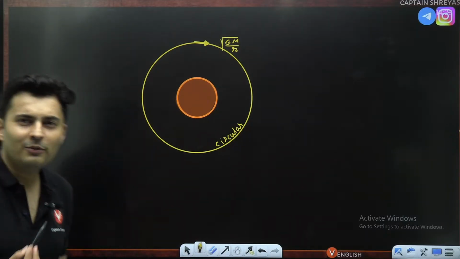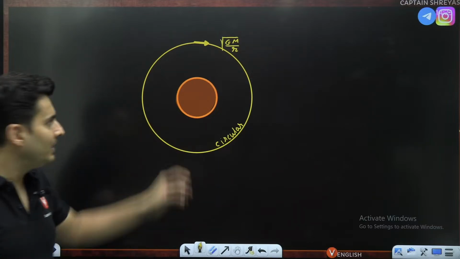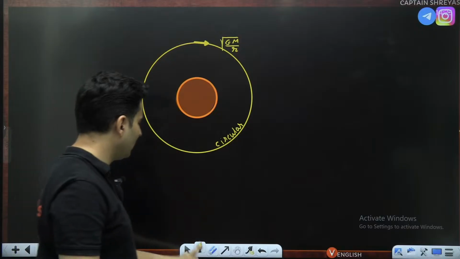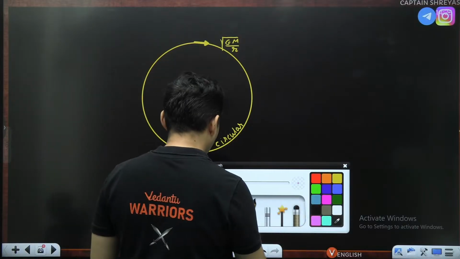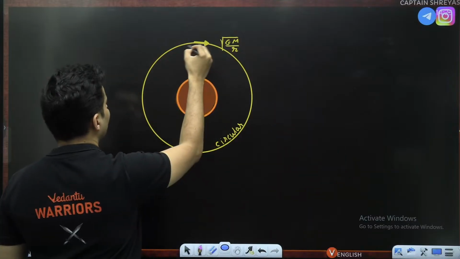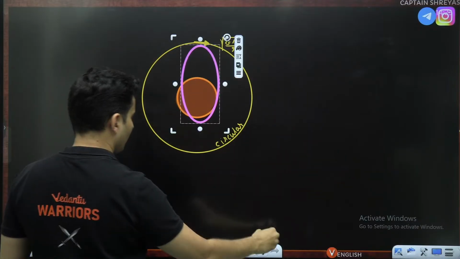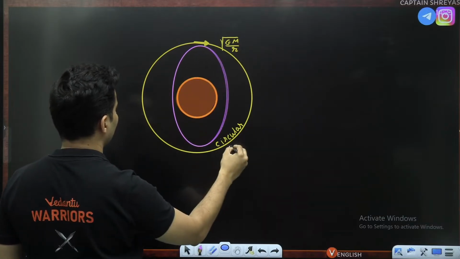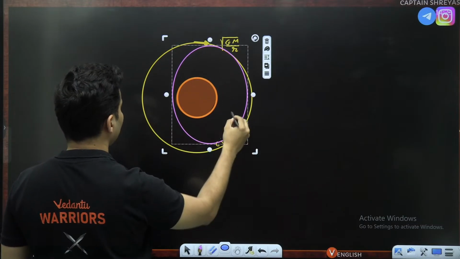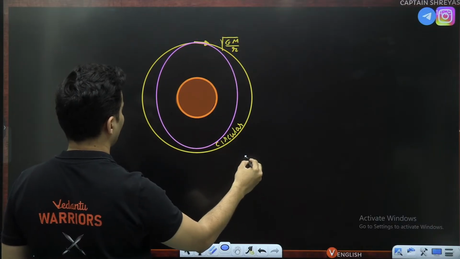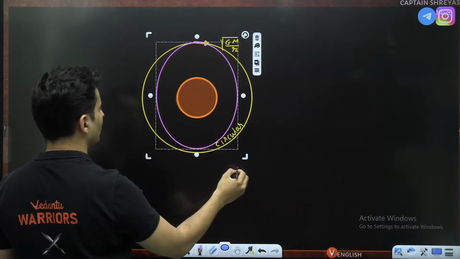But what if you throw it with slightly lesser speed? Imagine the satellite loses some speed. Then what do you think it will do? Then it goes in an elliptical orbit. We'll be seeing Kepler's laws soon also. You will see that it will go in an elliptical orbit, something like this. This is how it will go.